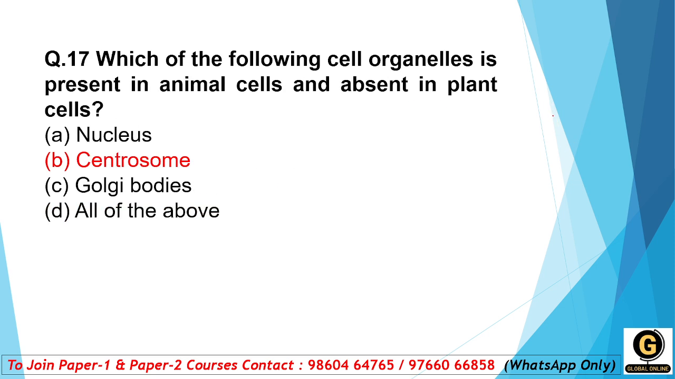Next question. Which of the following cell organelles is present in animal cells and absent in plant cells? The options are nucleus, Golgi bodies, all of the above, and centrosome. The right answer is centrosome, because it is present in animal cell but absent in plant cell, and chloroplast is present in plant cell and absent in animal cell. Okay students, moving forward to the next question.